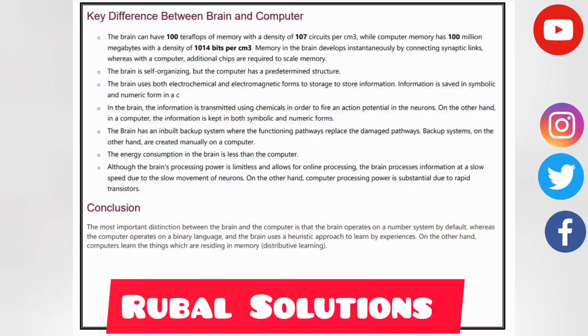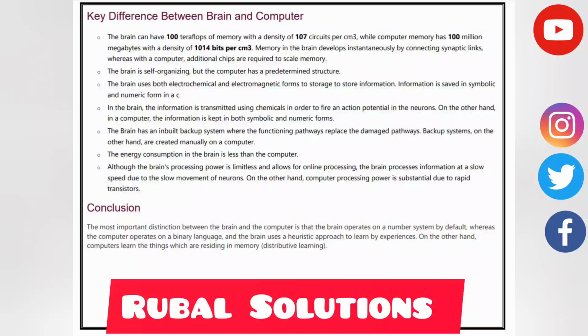Although the brain's processing power is limitless and allows for online processing, the brain processes information at a slow speed due to slow movement of neurons. On the other hand, computer processing power is substantial due to rapid transistors.